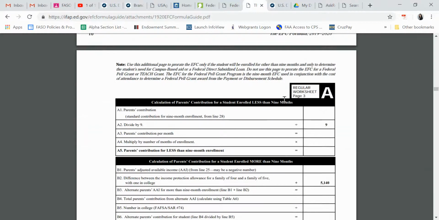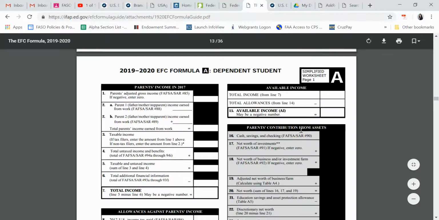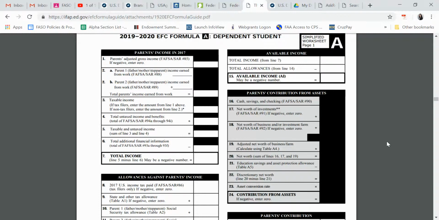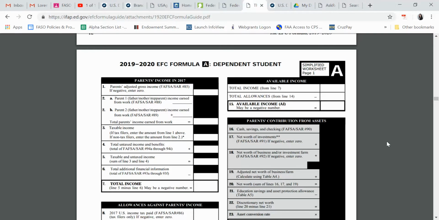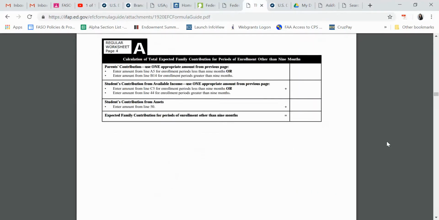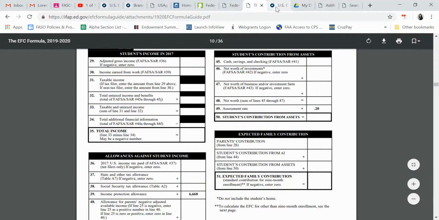You'll see this is regular formula. And then if you go to the next page, here's simplified formula. And you'll notice that the difference is we block out the assets, because in simplified, if the students meet the criteria for a simplified formula, then assets, even if they have $1 million in assets, are off the table. Okay, so again, if you can please read 1 through 7, we will have more discussion on this at the meeting.